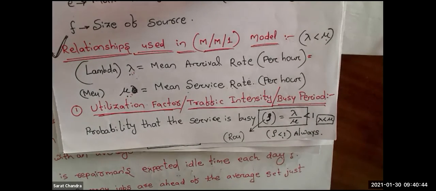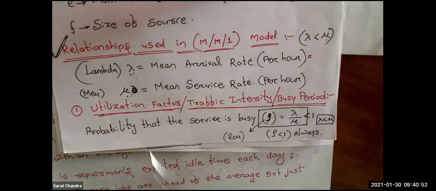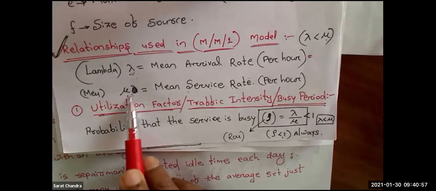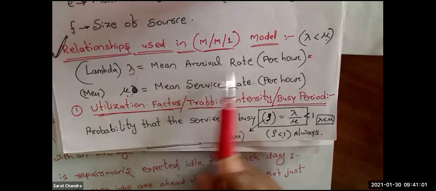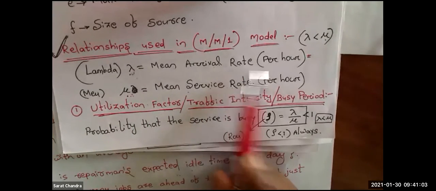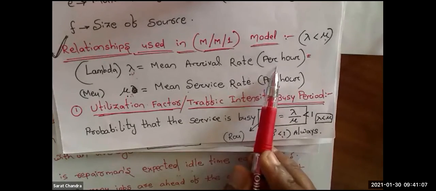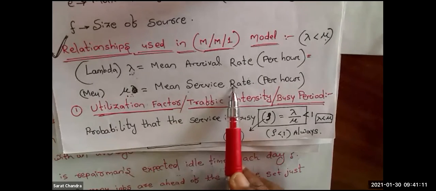Okay, so the only trick lies in lambda and mu. Such kind of problem today we are going to solve. Read the question very carefully. Identify the value of lambda and the value of mu. What is lambda? Lambda is arrival rate. Rate means per unit time, or per hour, per minute, per second. And what is mu? Mu means mean service rate.